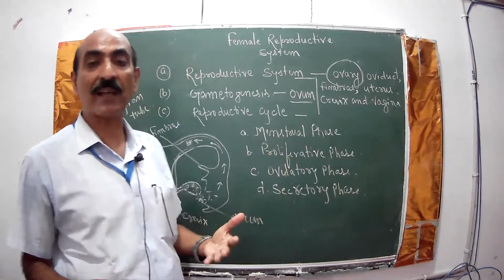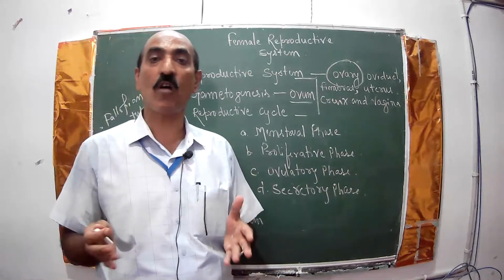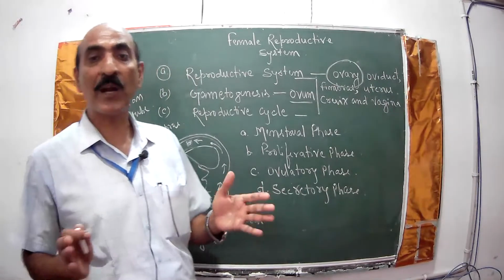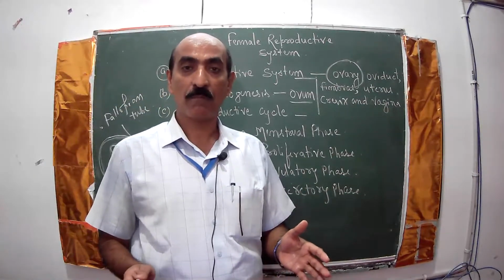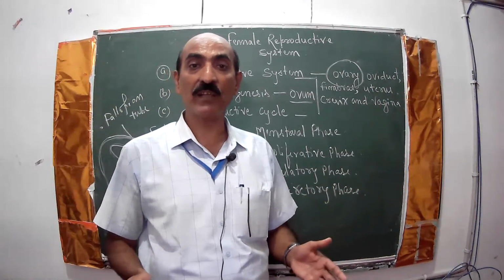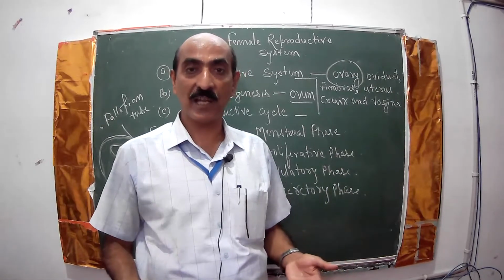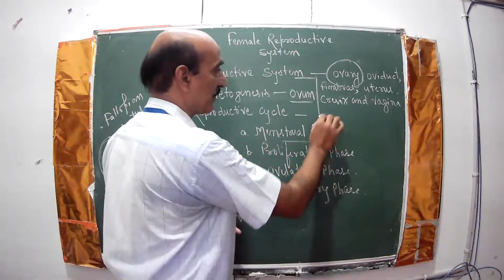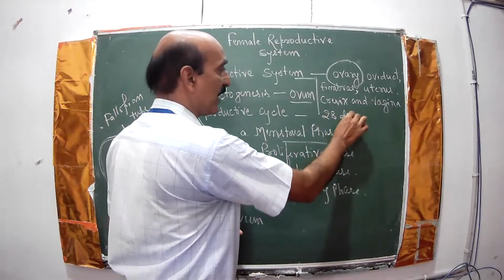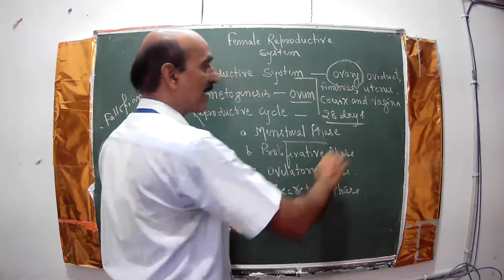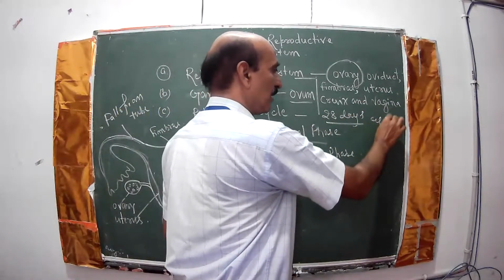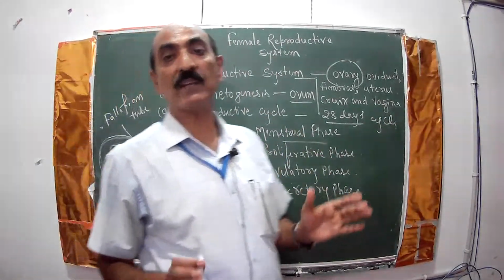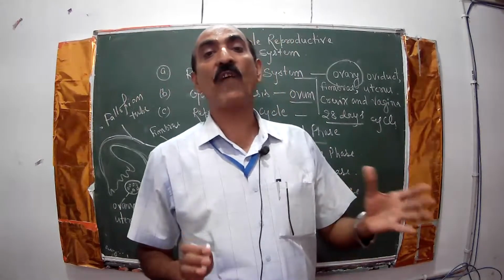The menstrual cycle repeats every 28 days during the fertile period of the female, but it remains absent during the gestation period or pregnancy period. So let's begin with the menstrual phase, in the 28-day cycle. This menstrual phase is completed in 3 to 5 days.